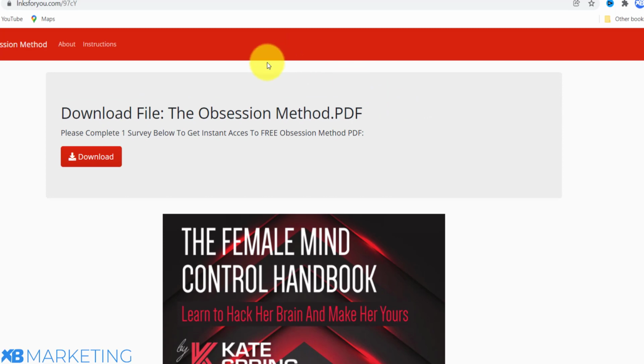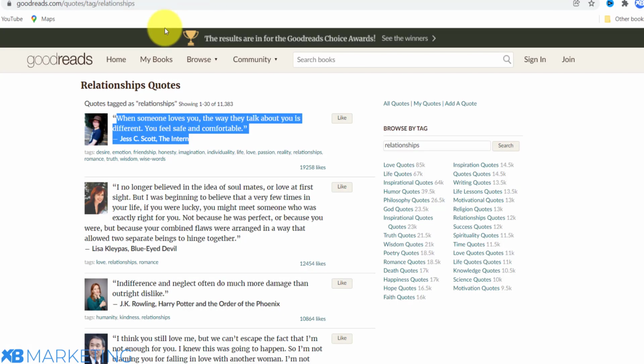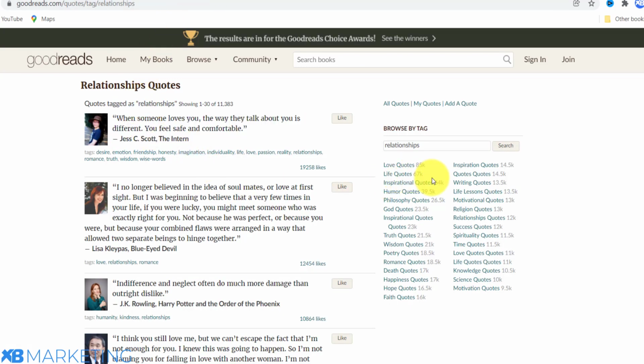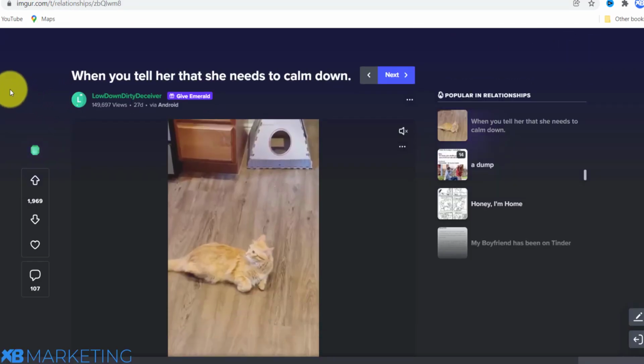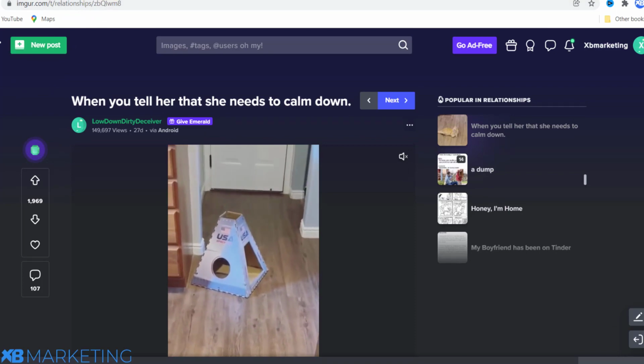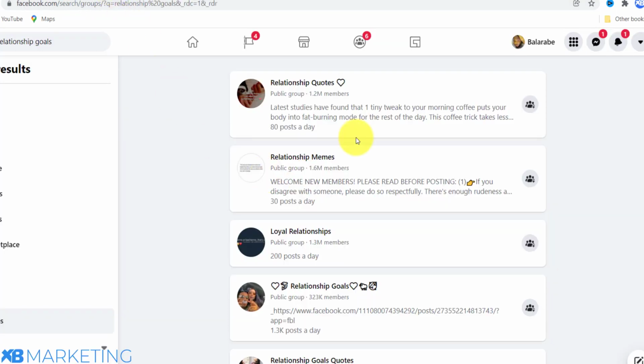So basically, it's a very unique and very simple method. All you need to do is grab a done for you quote here and grab a nice footage or image from Imgur, post it on Facebook, and once you get engagement, you send your traffic to the CPA offer or content locker that you wish to promote.